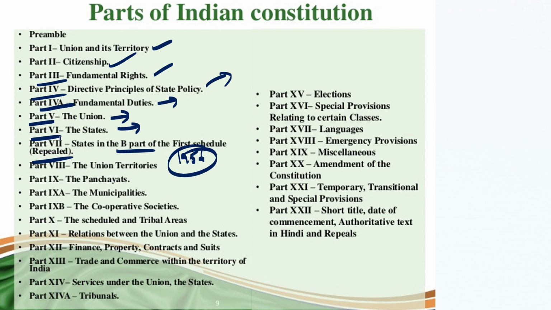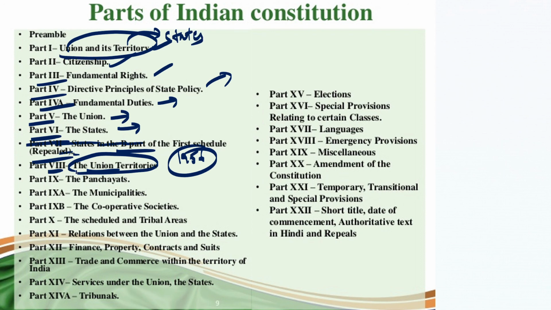Now part 8 deals with the union territories. Don't get confused between the union and its territories and the union territories. The union and its territories means the union's territories, which means the states. The union territories are the ones we have: Andaman and Nicobar, Pondicherry, and so on. Part 9 deals with the panchayats, part 9a with the municipalities, and part 9b with the cooperative societies. All right.